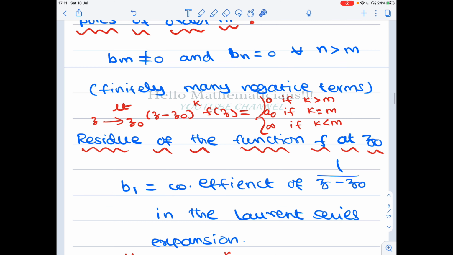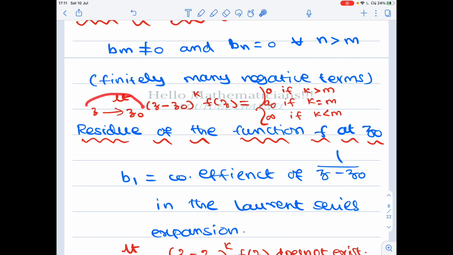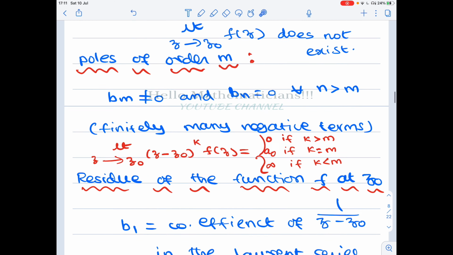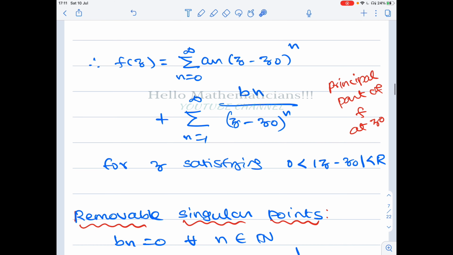Let's continue. Now let's look at the limit as z tends to z naught of (z minus z naught) to the power k times f of z. What is this value? Suppose k is greater than m. The largest power m such that b_n is not equal to 0 is m.